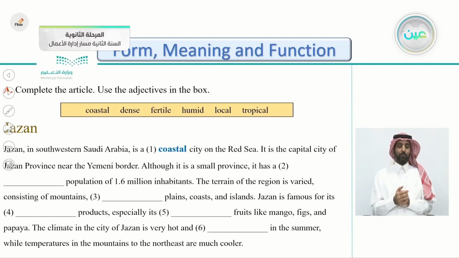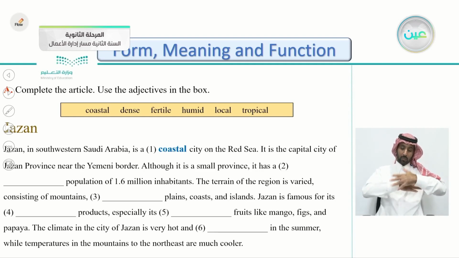Coastal, dense, fertile, humid, local, and tropical. And the article is about Jazan. Let's read it together and fill the gaps with the correct adjectives. Jazan in southwestern Saudi Arabia is a coastal, the first one is done for you, is a coastal city. Of course, coastal, it means that it's located on the coast of Saudi Arabia. Coastal city on the Red Sea. It is the capital city of Jazan province near the Yemeni border. Although it is a small province, it has a population of 1.6 million inhabitants.